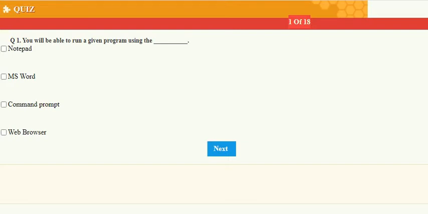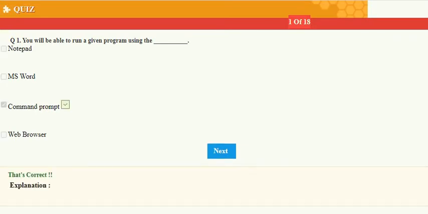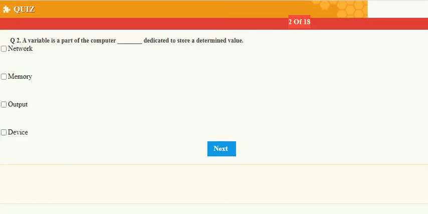First question is, you will be able to run a given program using the dash. This question was already discussed in the program. So the answer will be the command prompt.